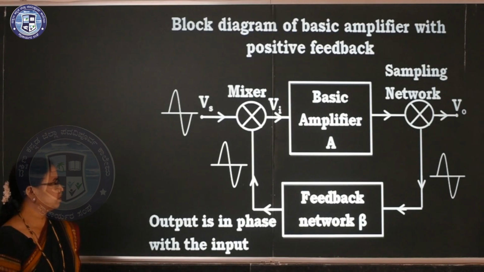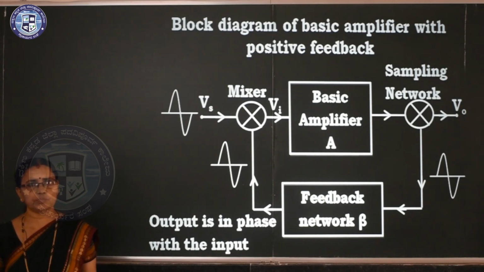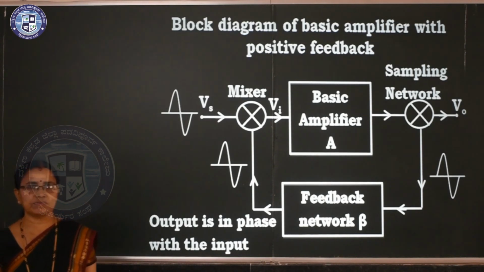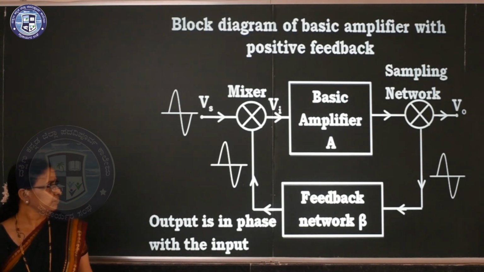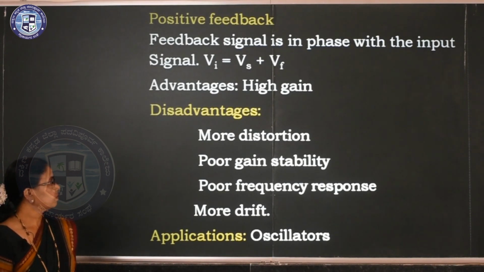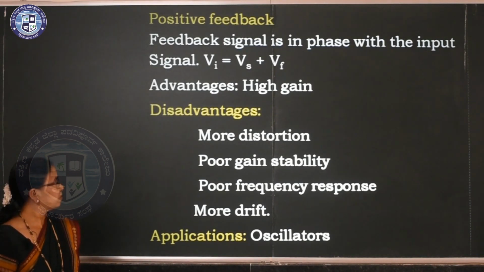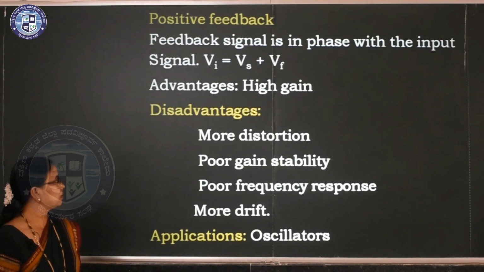So this will be added. Vi is equal to Vs plus Vf. Because it is in phase with the input, we are adding the feedback to the input in the mixer. So in positive feedback, Vi is equal to Vs plus Vf. The feedback signal is in phase with the input signal.